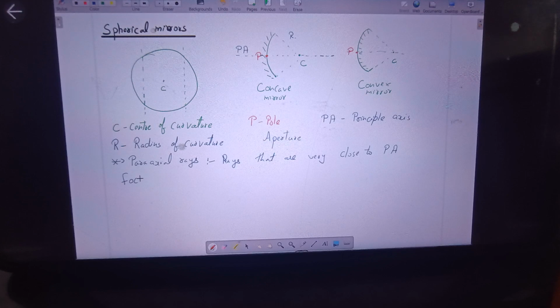Now we'll define focus. The relation between the focal length and the radius is that the radius of curvature is equal to 2 times the focal length. But focus is the midpoint of the pole and the center of curvature for paraxial rays. We can say it like that.